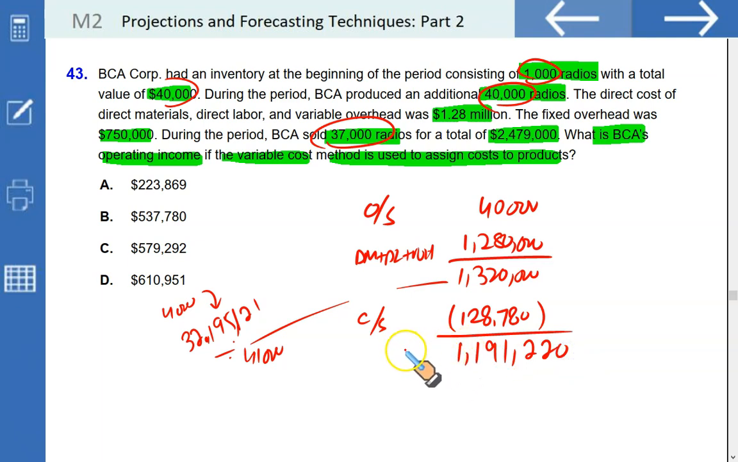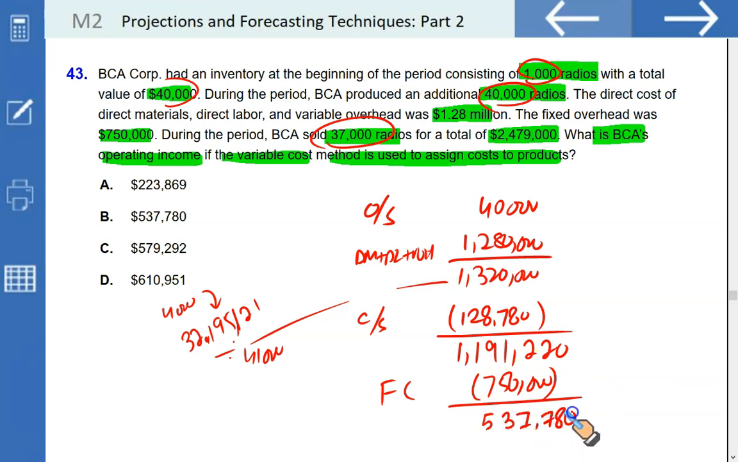This is your contribution earned, and from this we need to deduct the total fixed cost, which is 750,000. That will give you the income under the variable costing. It is going to be 537,780, and that perfectly matches with your option B.